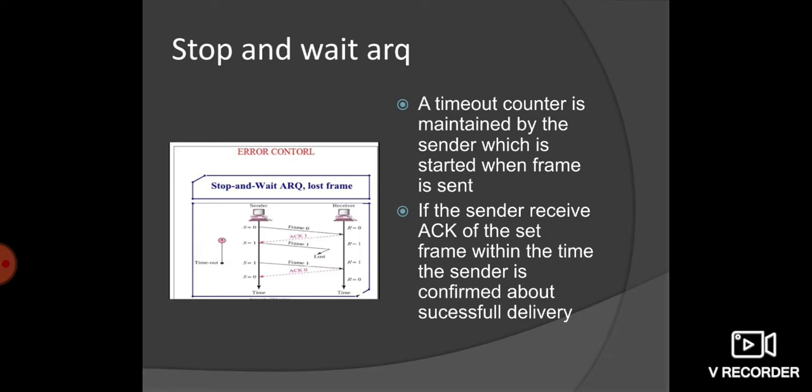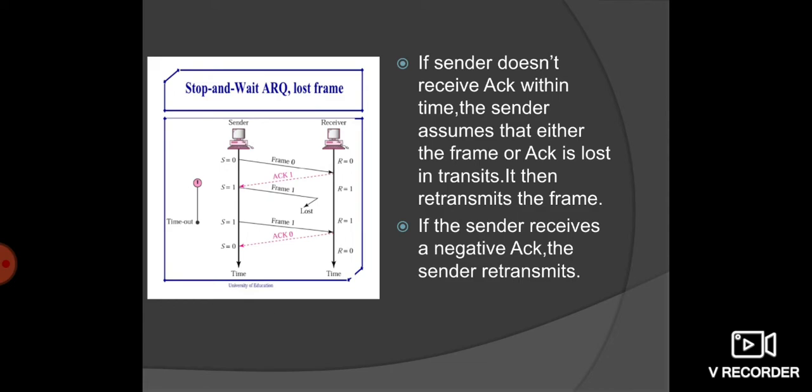automatic repeat request. A timeout counter is maintained by the sender, which is started when a frame is sent. If the sender receives the acknowledgement of a sent frame within the time, the sender is confirmed about the successful delivery. In this diagram, we can see stop and wait automatic repeat request where the frame has been lost. As I have previously said, when the frame is lost, if the sender doesn't receive acknowledgement within the time, the sender assumes that either the frame or the acknowledgement is lost in transit. It then retransmits the frame.